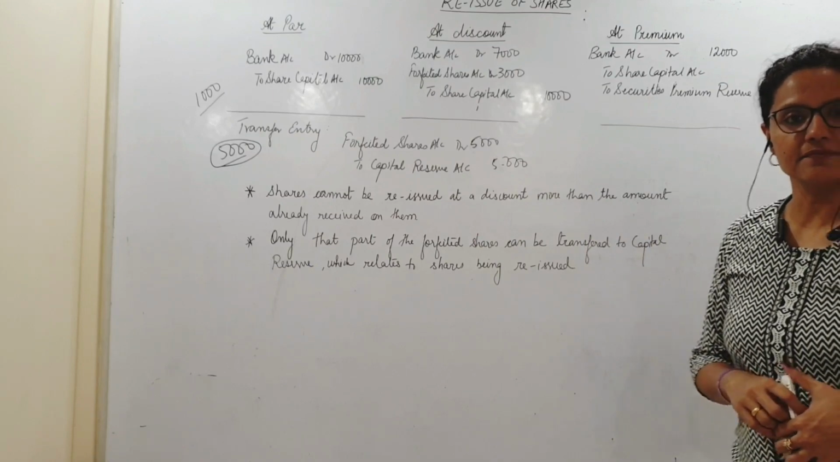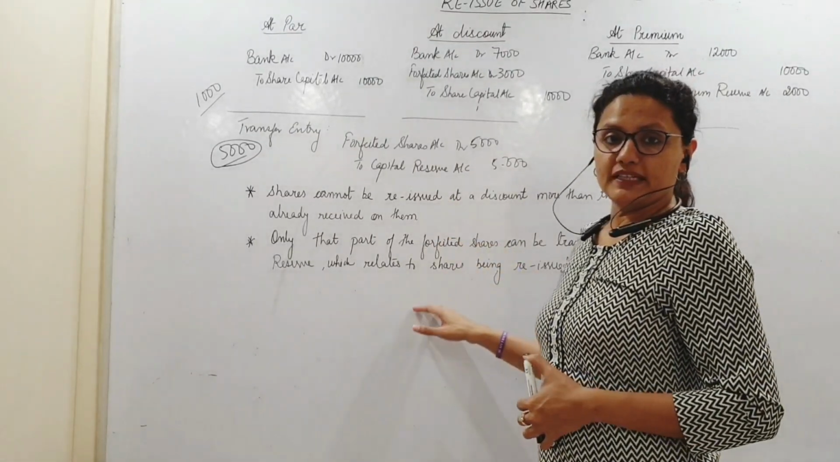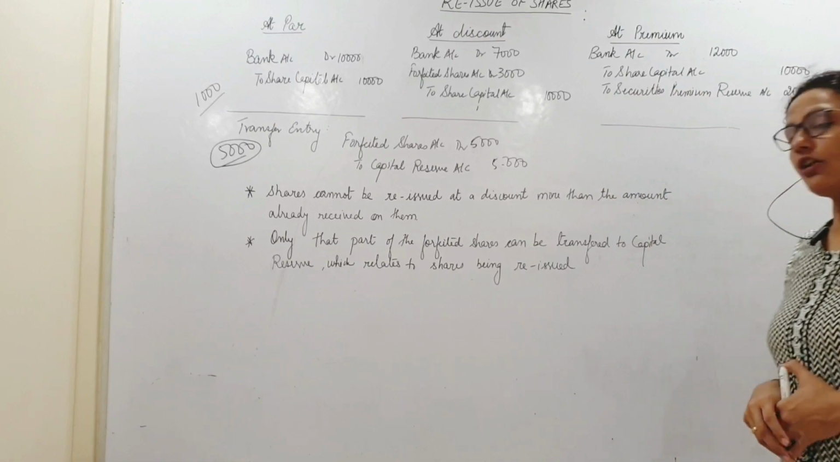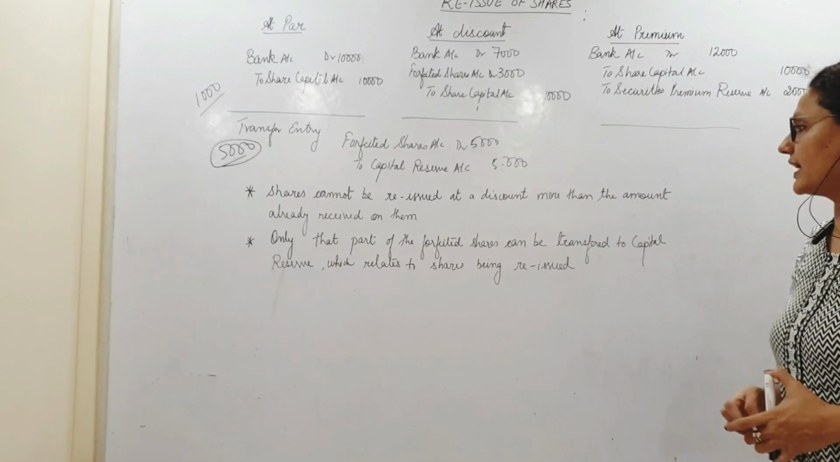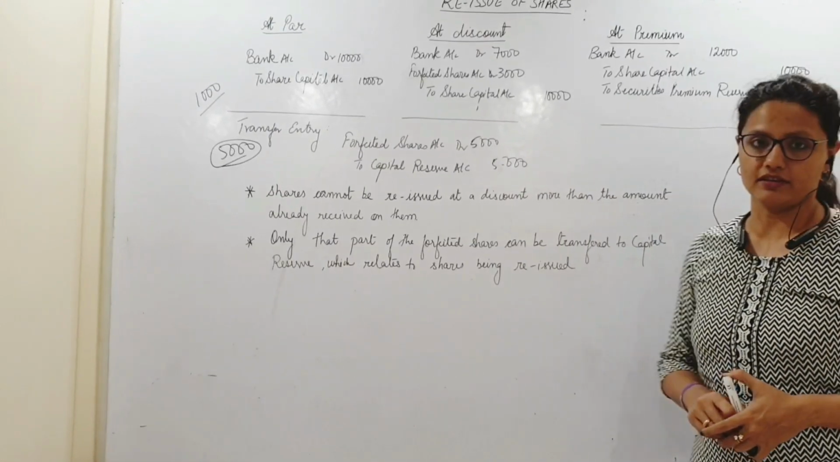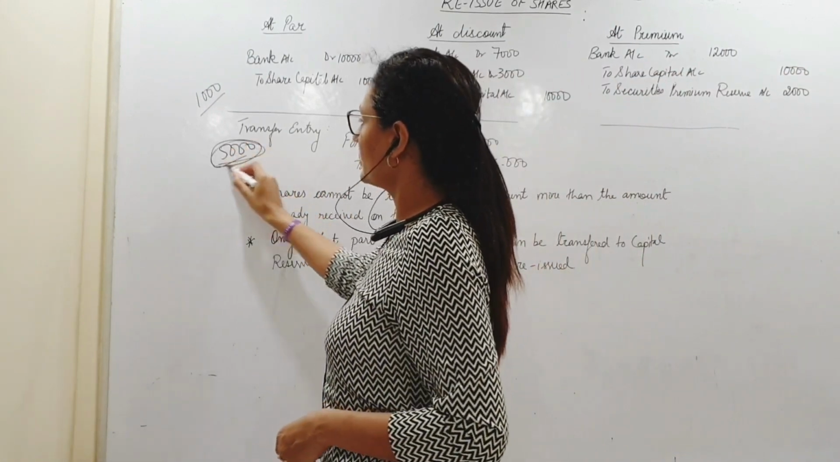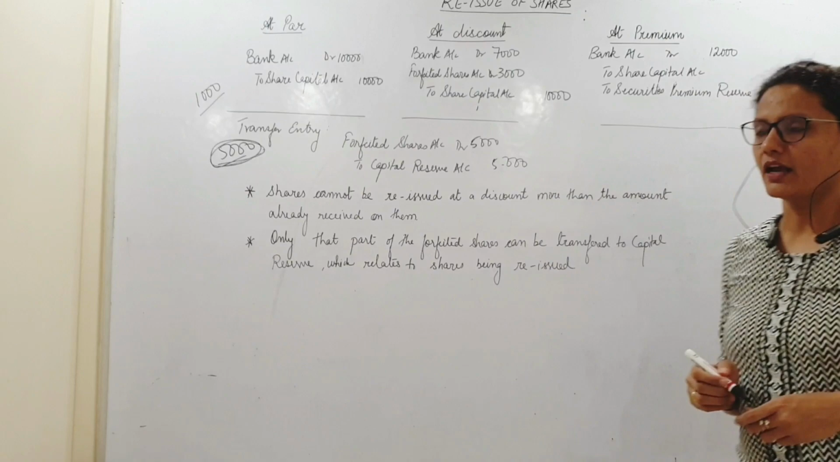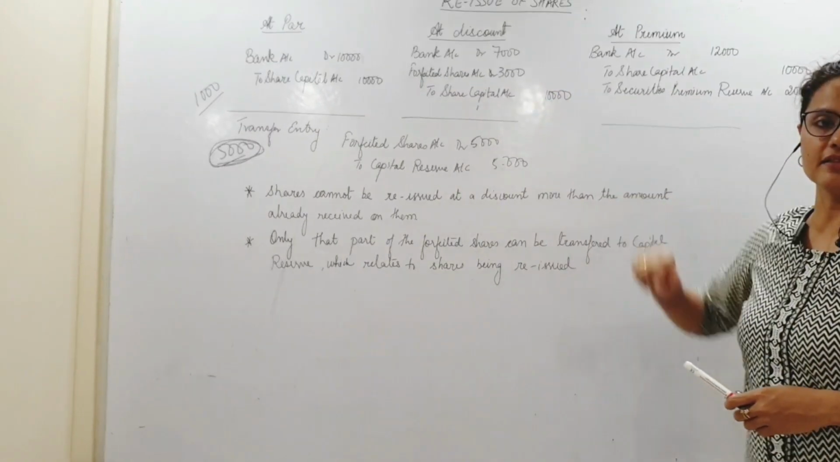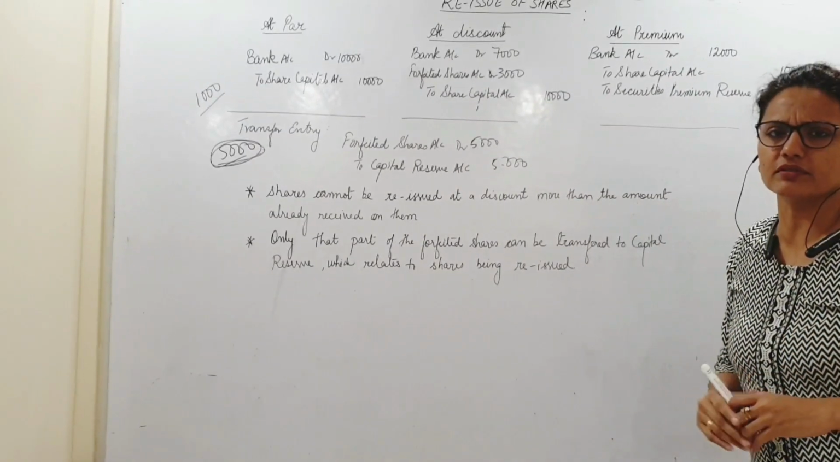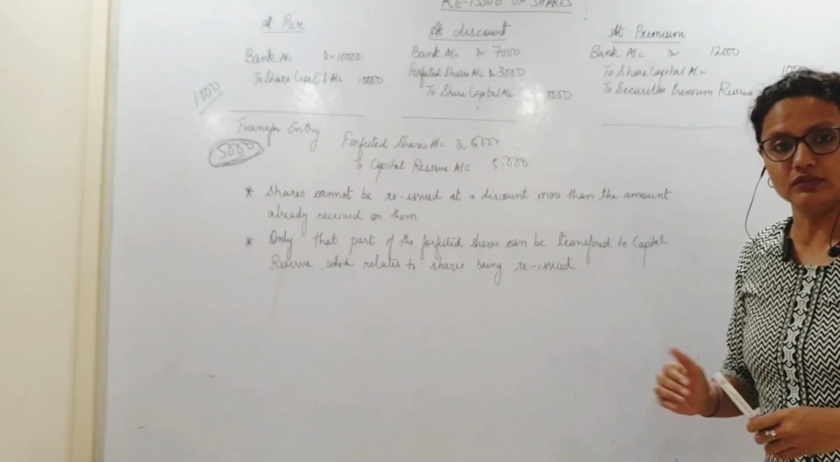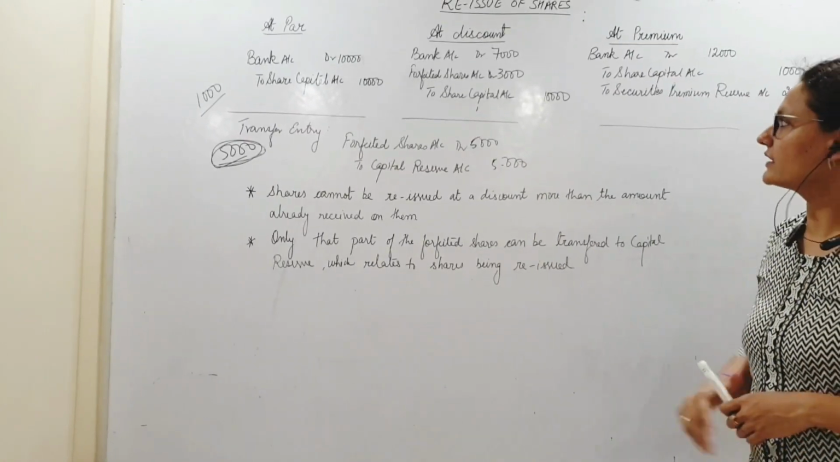Are you getting it? Two points to be taken care of. Shares cannot be issued at a discount more than the amount already received on them. Meaning, what is the amount that I have already received and transferred to share forfeiture? 5,000. You cannot give a discount above 5,000. At the most I can give 5,000. At the most. That is the rule. Okay? As per the Companies Act.